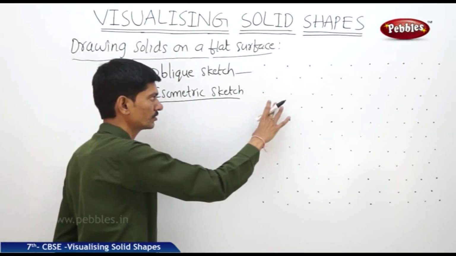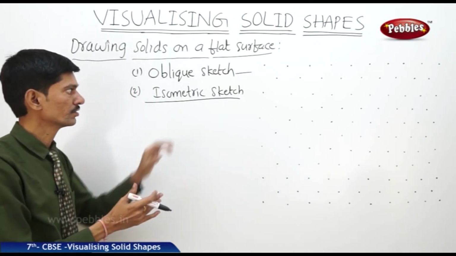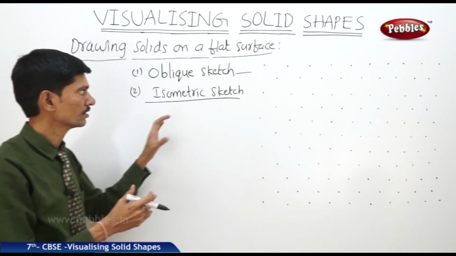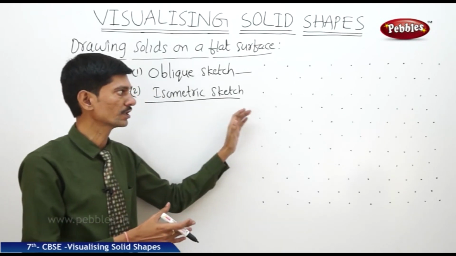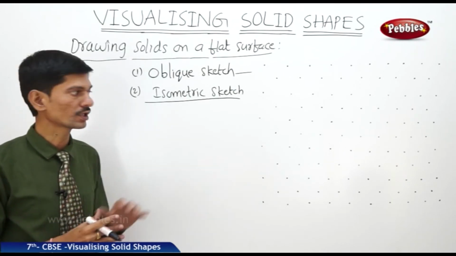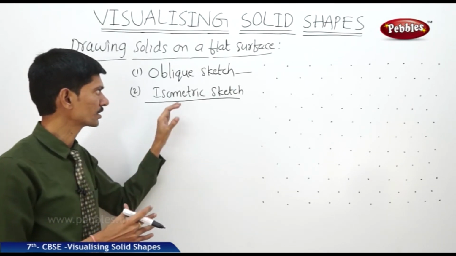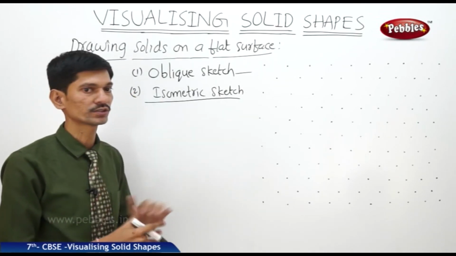Using the isometric dot sheet, we can draw the isometric sketch of a solid shape. In the isometric sketch, the measurements are proportional to the measurements of the original figure. Now let us see how to draw the isometric sketch of a three-dimensional figure, that is called a solid shape.